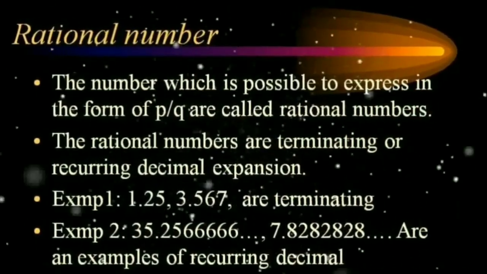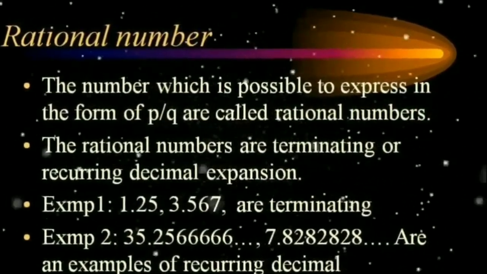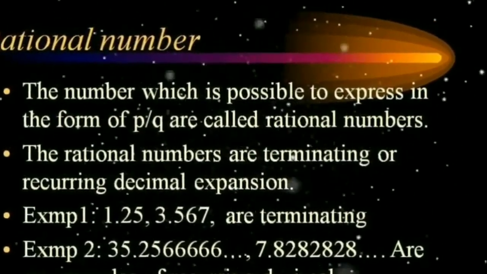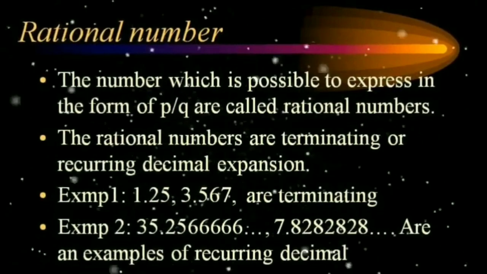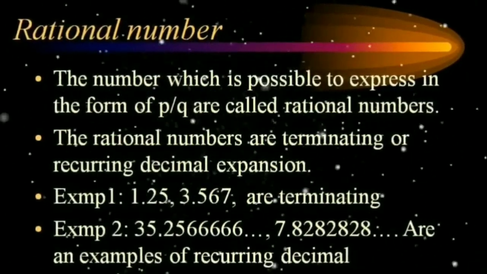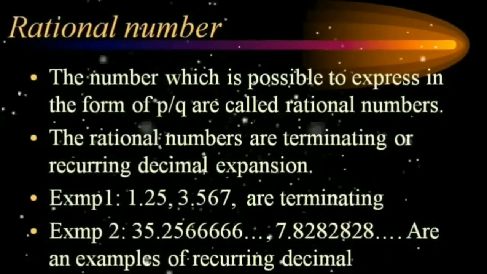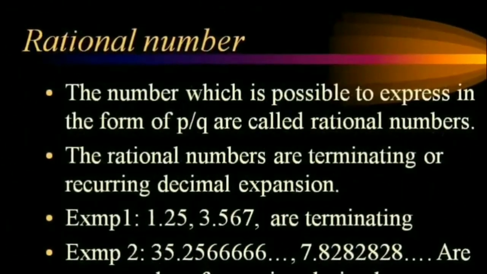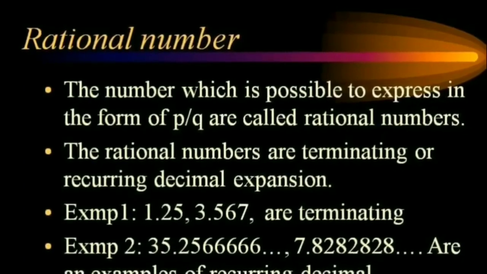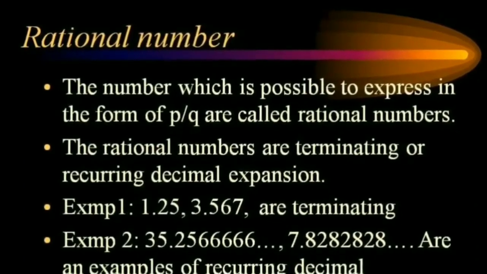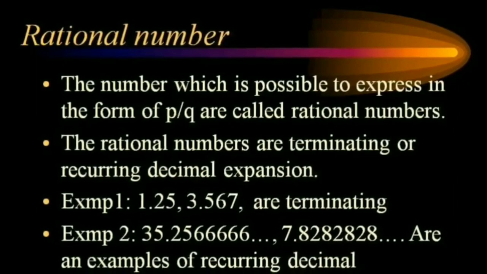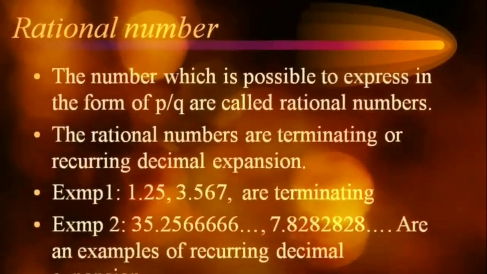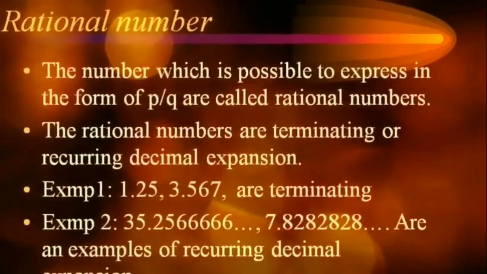Okay, students, write down examples of rational numbers. The first: 1.25 and 3.567 are terminating decimal numbers. The second: 35.25666... is an example of a repeating or recurring decimal expansion. 7.828282... and so on is also an example of a repeating or recurring decimal expansion.